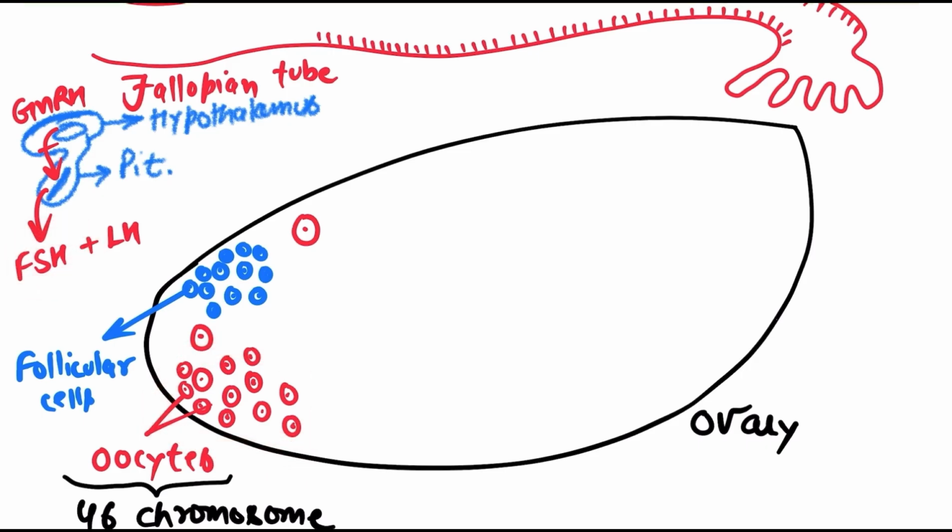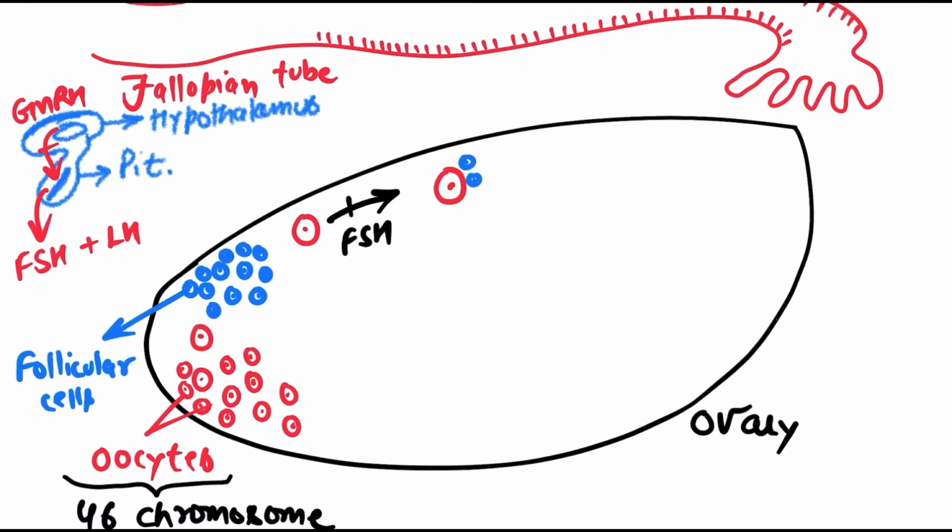Okay, so FSH comes, and what happens is this oocyte again restarts the process of ovum formation. The oocyte gets surrounded by the follicular cells.